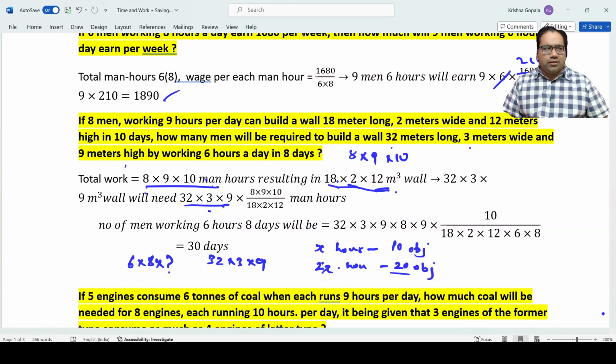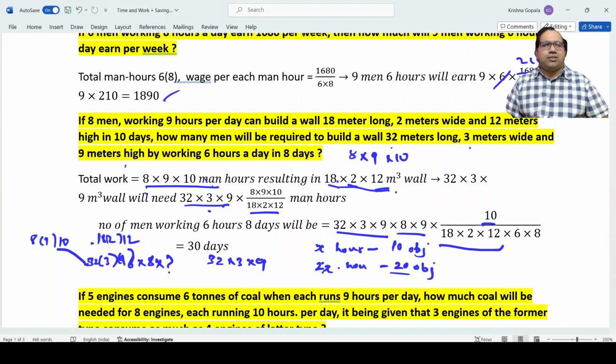Right, 8 into 9 into 10 is giving 18 into 2 into 12. Right. So 32 into 3 into 9. For this, how much is needed? So this into this by this. 32 into 3 into 9 into 8 into 9 into 10 by 18 into 2 into 12. This is the total number of hours that is needed.